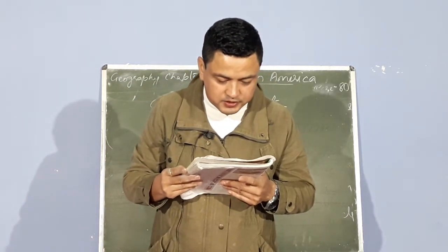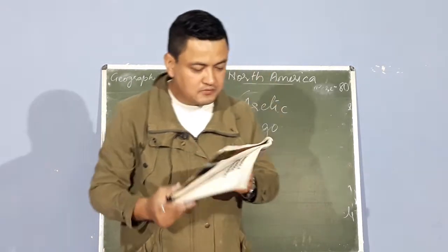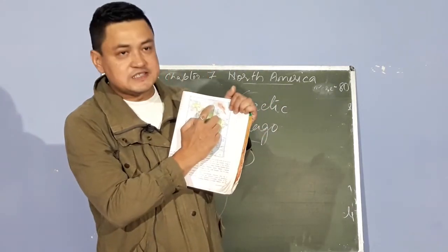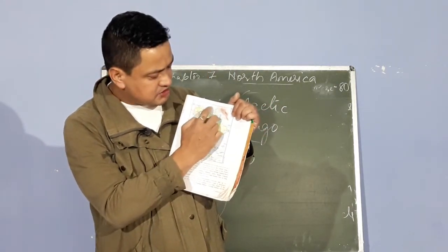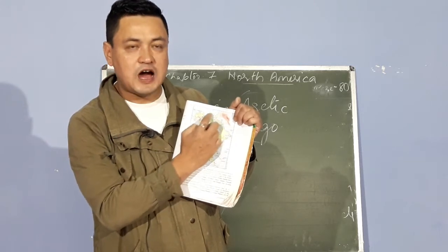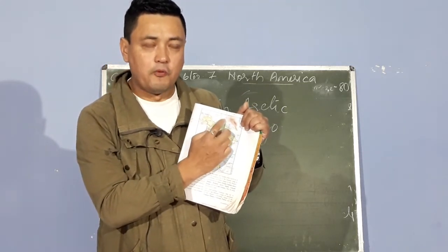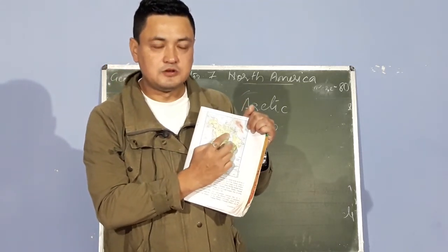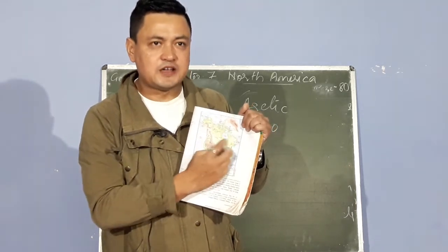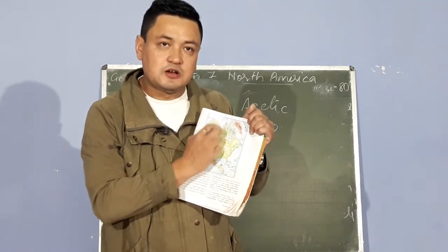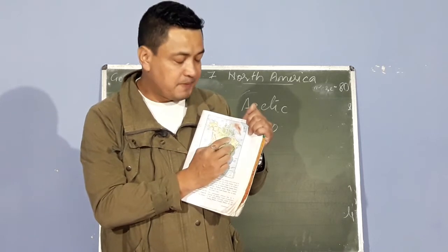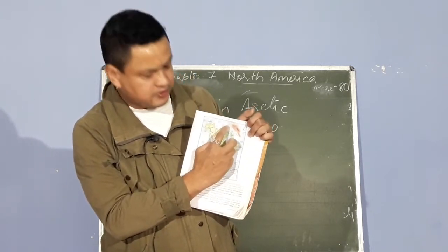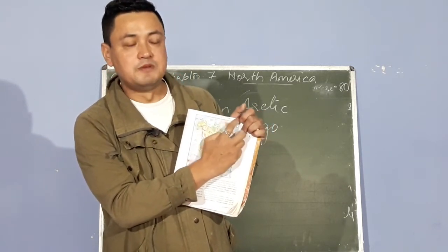Now I just want to point this out. Can you find this Arctic Archipelago? That time I was teaching you, these are all islands which are called Arctic Archipelago below Greenland. And these were called Canadian Arctic Archipelago. So they basically constitute the Arctic Archipelago. This land near Greenland is known as Ellesmere Island.